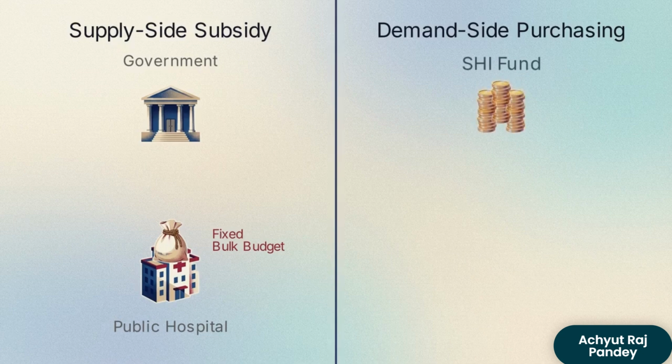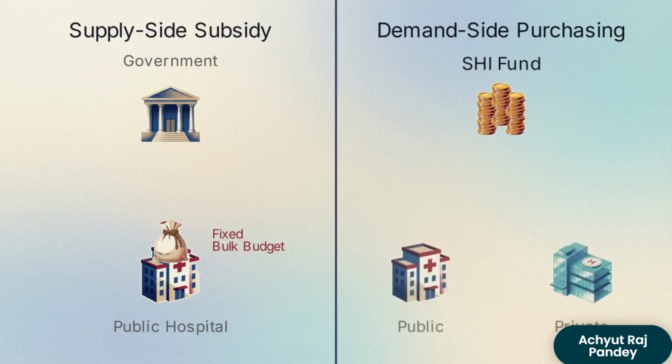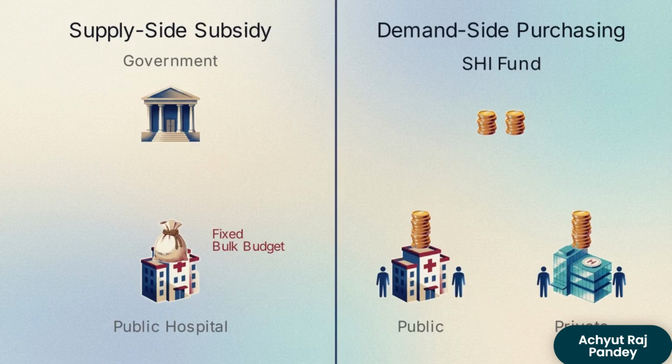In the demand-side model, the independent fund holds the national money. It acts as an active, strategic purchaser of health services. Both public and private hospitals are forced to compete for funds, based strictly on patient volume and quality metrics.